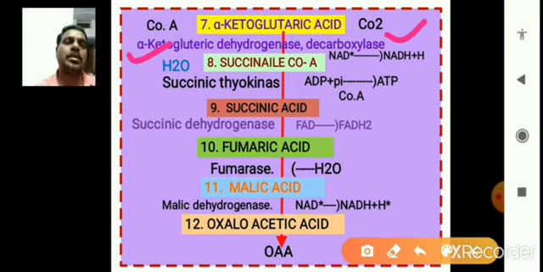Again, the dehydrogenase is present here, alpha ketoglutaric dehydrogenase.